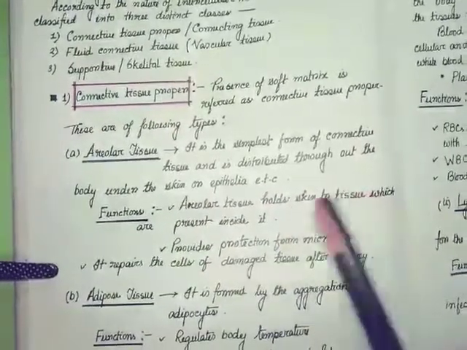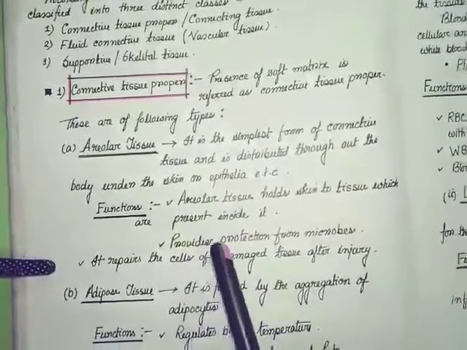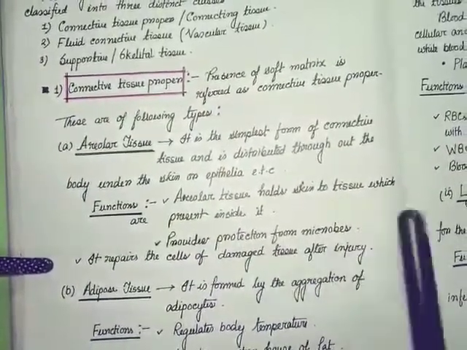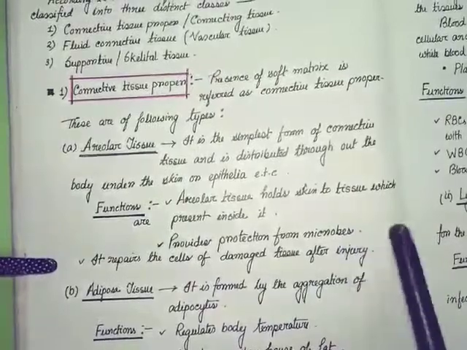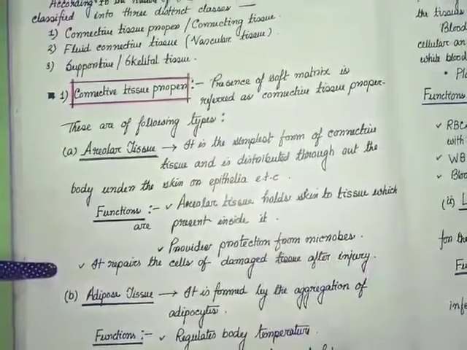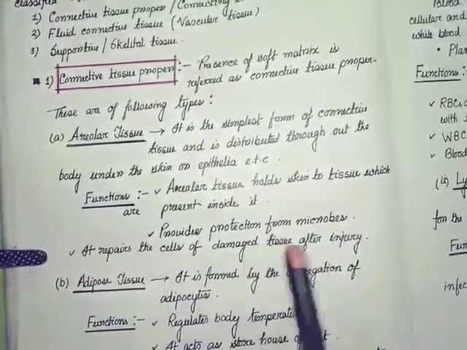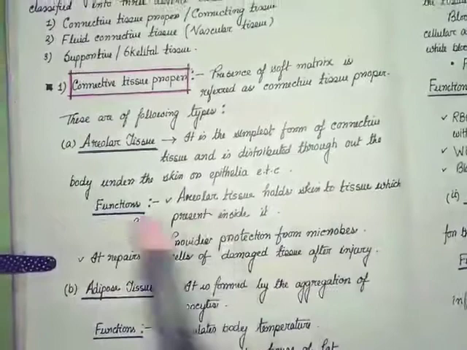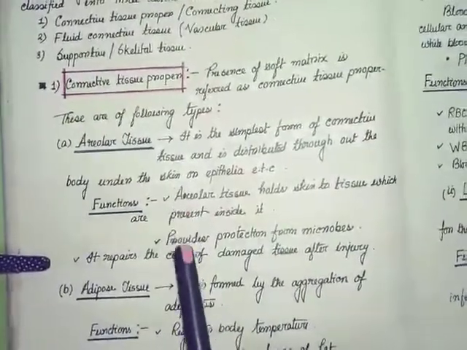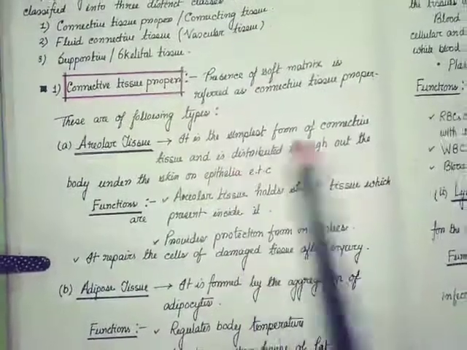It provides protection from microbes, or pathogens, which can be virus or bacteria. It repairs the cells of damaged tissue after injury. So areolar tissue functions are important. 3 functions are given here, and the location also you have to learn.